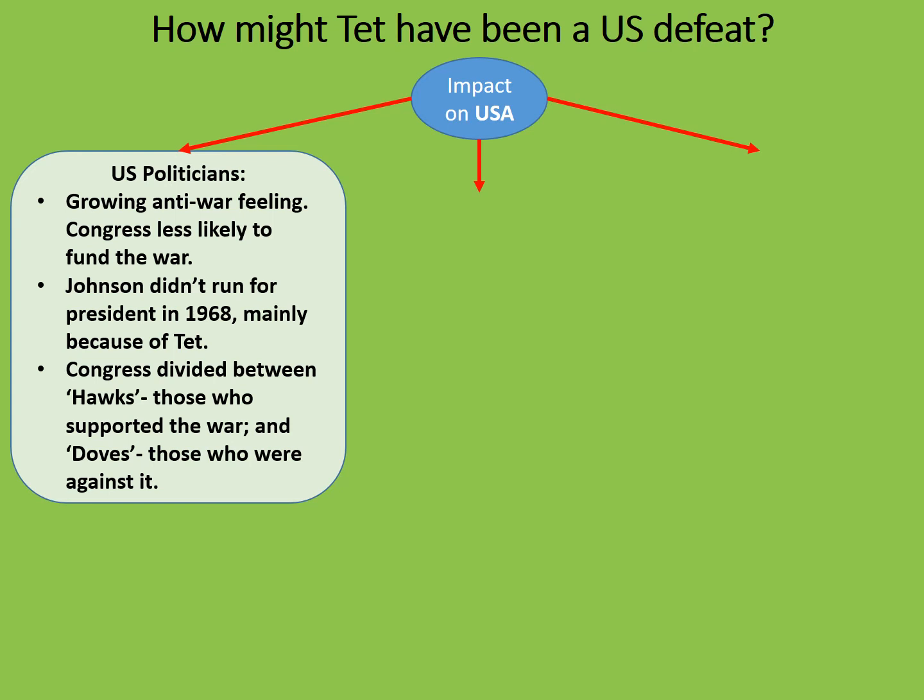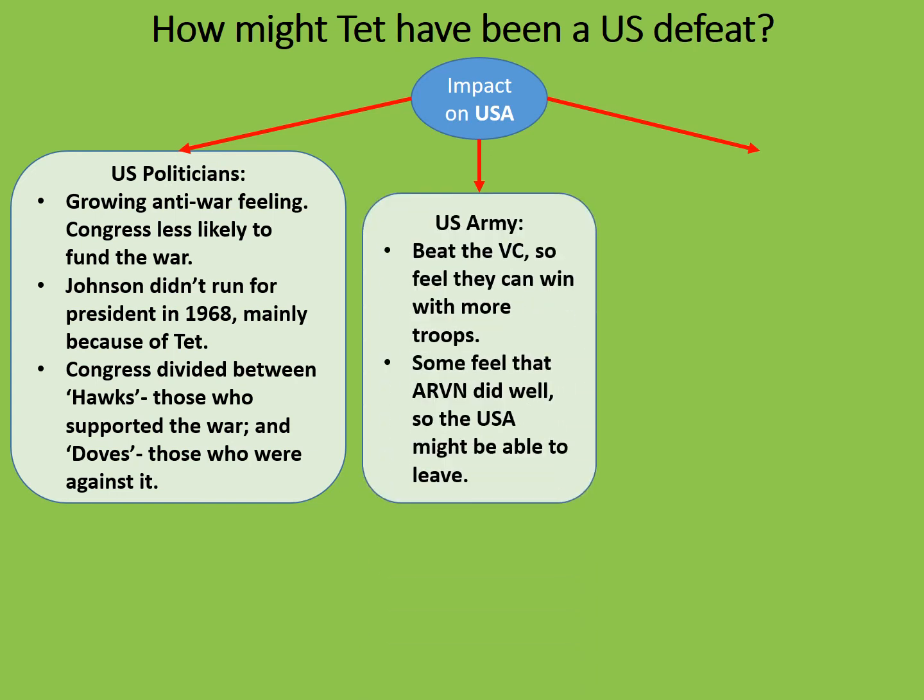Also, Congress divided between hawks and doves. Hawks were those who supported the war, and doves were those who were against it. This made finding agreement over the war even more difficult in US Congress. Secondly, the effect on the US Army. Let's not forget that the US Army with ARVN had managed to comprehensively defeat the Tet Offensive.